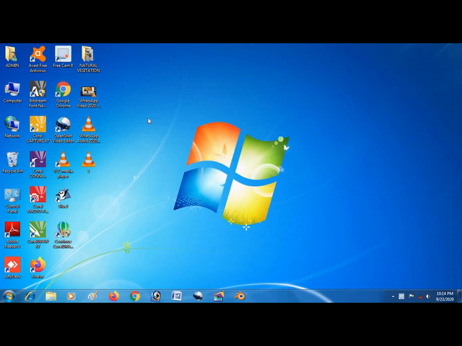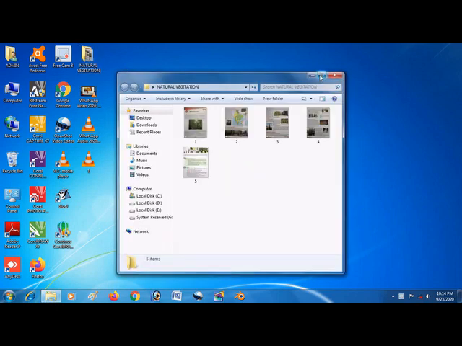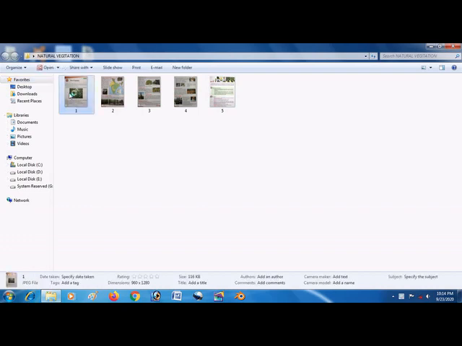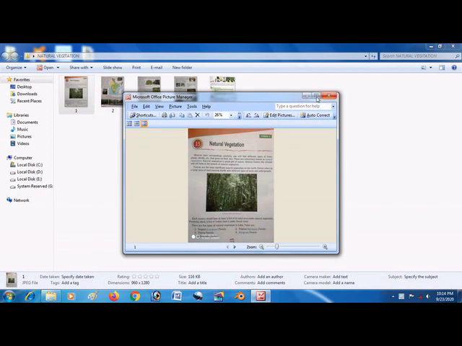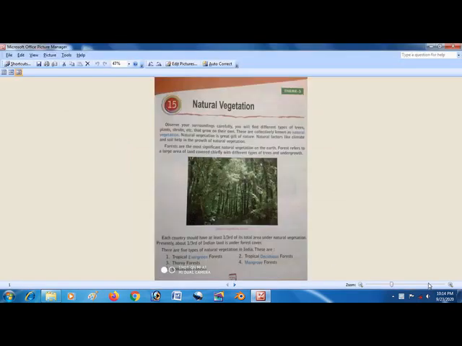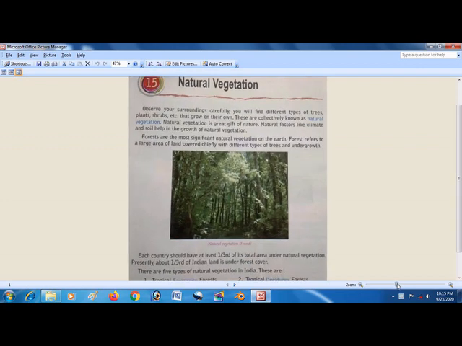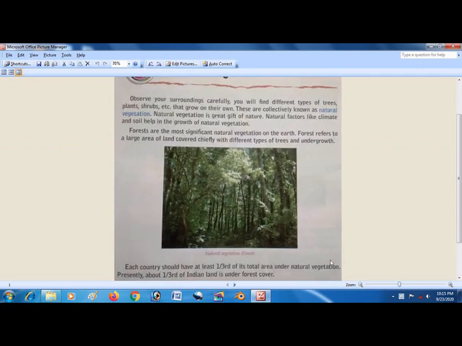So we are here again to study SST. Just now I have shown you all the topics of natural vegetations. So come, let us see what is there, and let's move into the details of the things. So here we are. You can see the things now clearly, I hope.